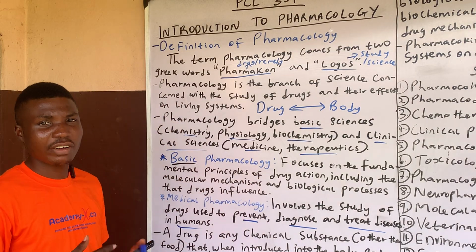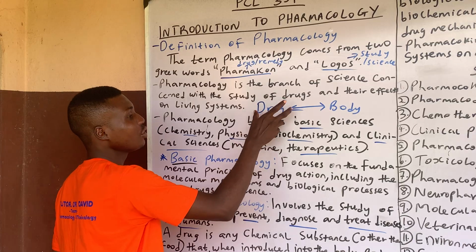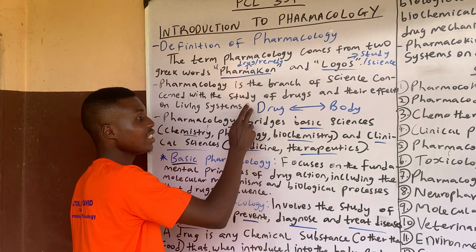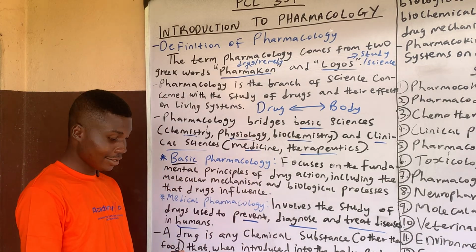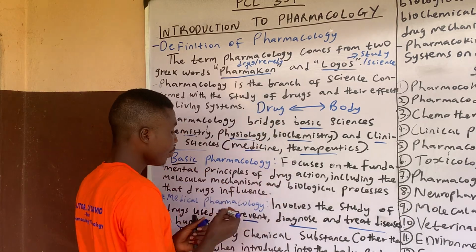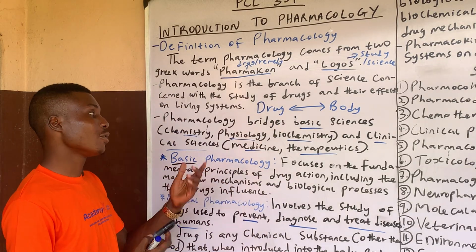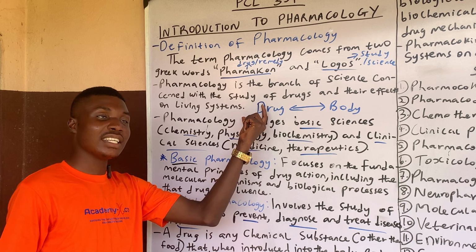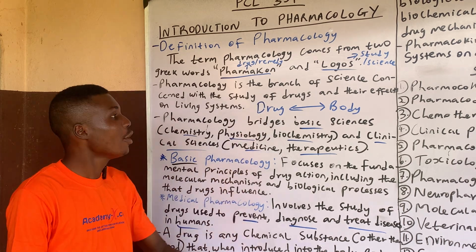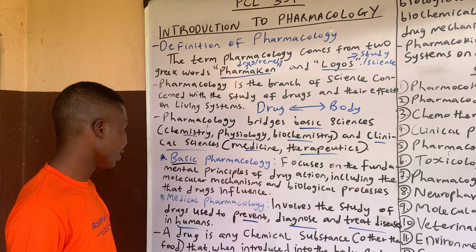In fact, you want to remember it this way: when you say what the drug does to the body, drug, D, dynamics. Is that making sense to you? That can help you recall it, and as you progress in pharmacy school, it will be easier. What the drug does to the body is pharmacodynamics. What the body does to the drug is what we refer to as pharmacokinetics.